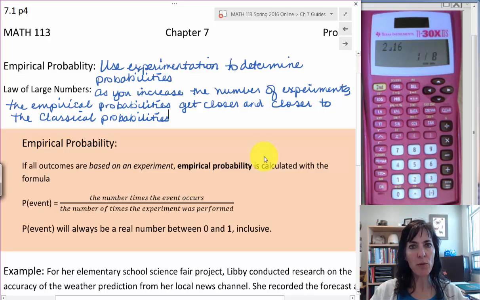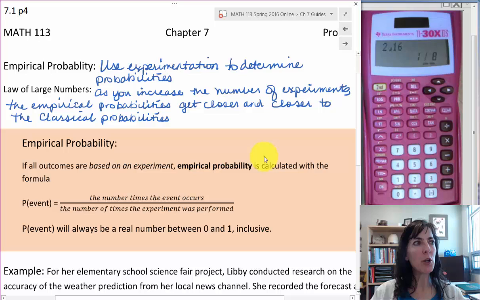As I was telling you before, as you increase the number of experiments, the experimental probability or empirical probability is going to get closer and closer to the classical or theoretical probability. And we call that the law of large numbers. So as you do more and more experiments, we expect the empirical probability to approach the classical probability.